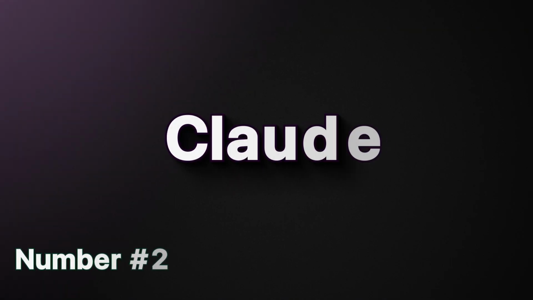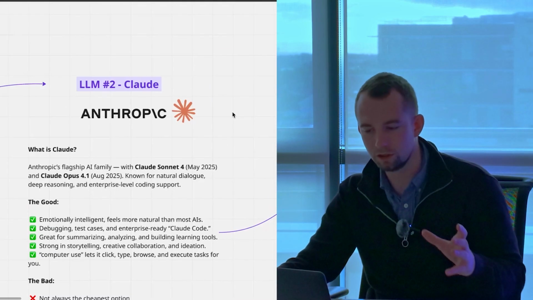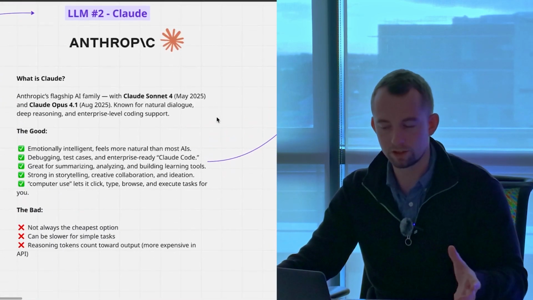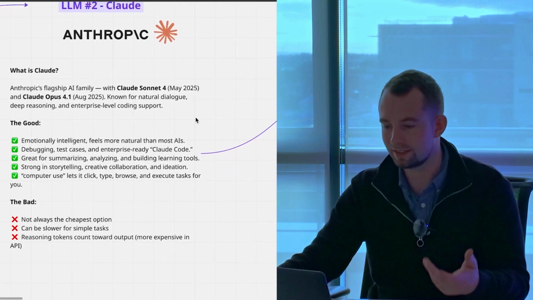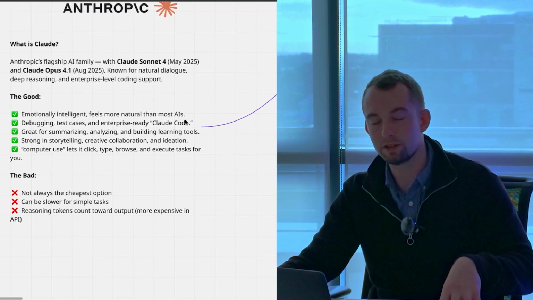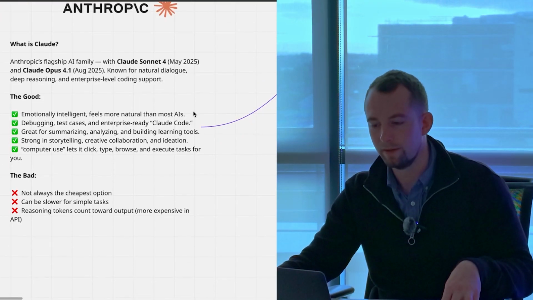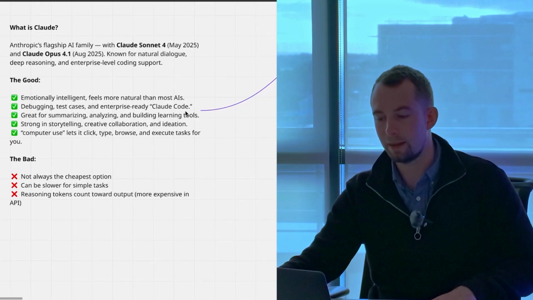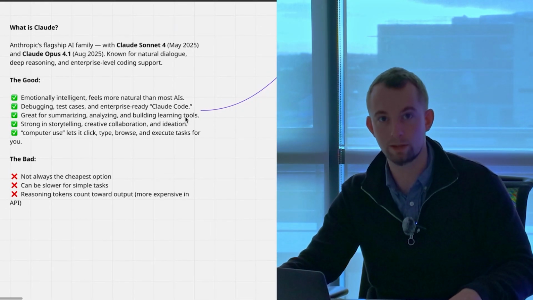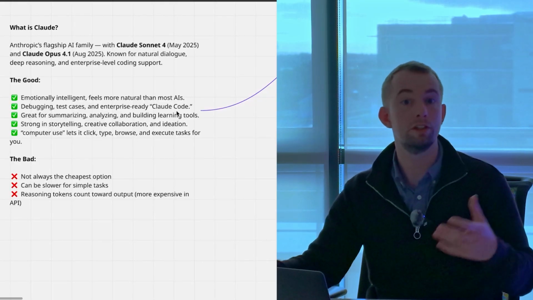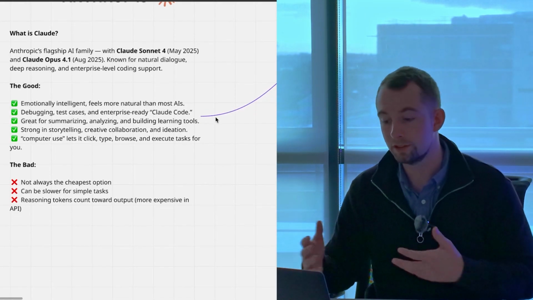The second LLM here is Claude, and it's good at a few various things. Emotional intelligence, it's crazy. It understands and feels more natural than most AIs. It's really good at debugging and testing cases, and it's kind of enterprise ready in that regard. It's great for summarizing, analyzing, and building tools, and it has a very strong output in storytelling, which can be great for content creation, YouTube videos, blog posts, things like that.